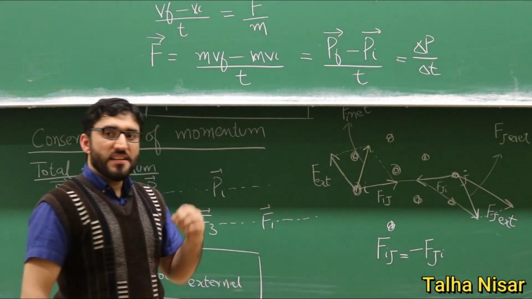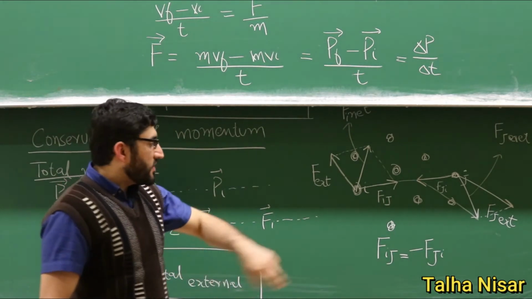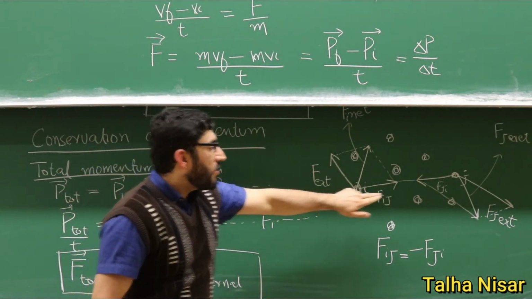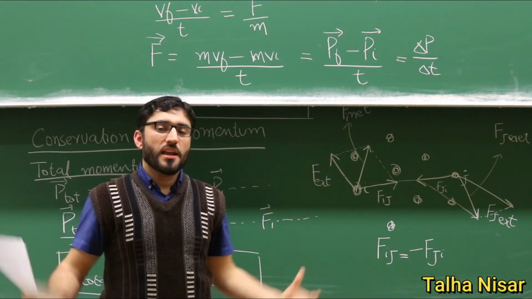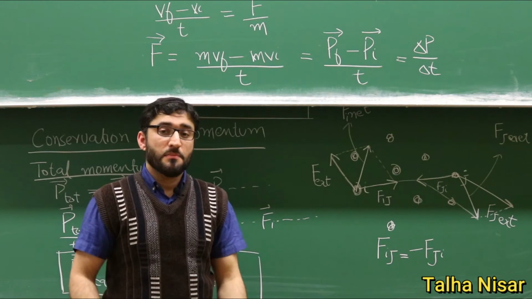So what we see here is that the momentum of the individual particles may change because of the internal interaction, but we are talking about the momentum of the system itself.